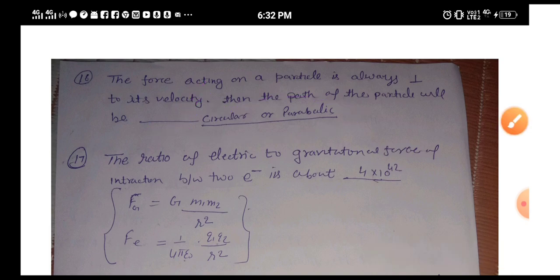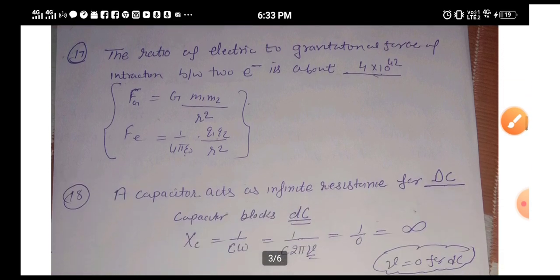Okay, next is question number 17. The ratio of electric to gravitational force. So dear friends, I have calculated it. It is very easy to calculate.